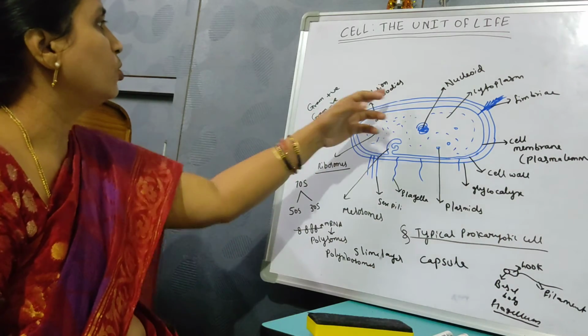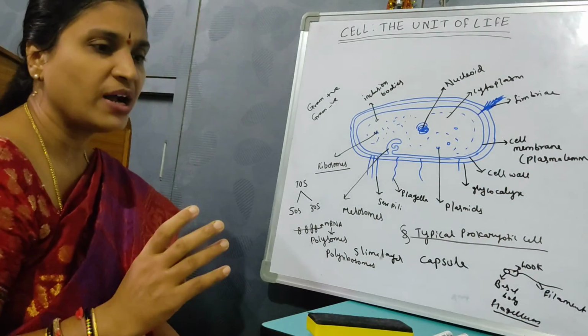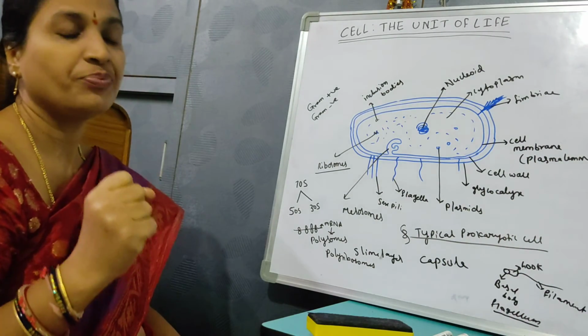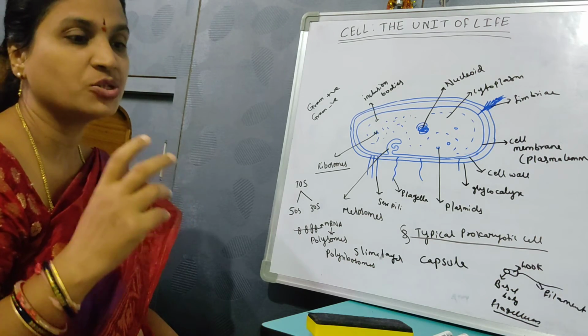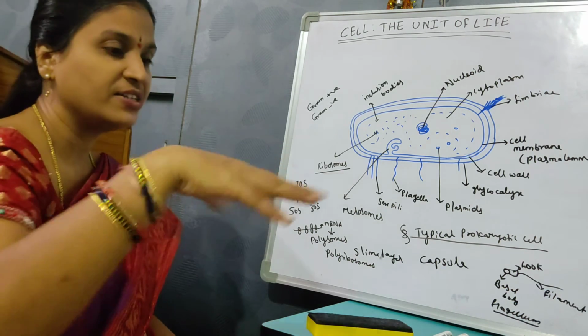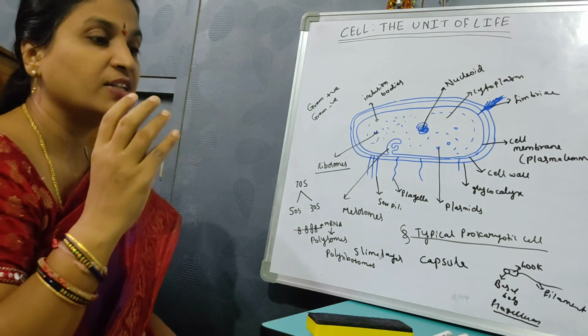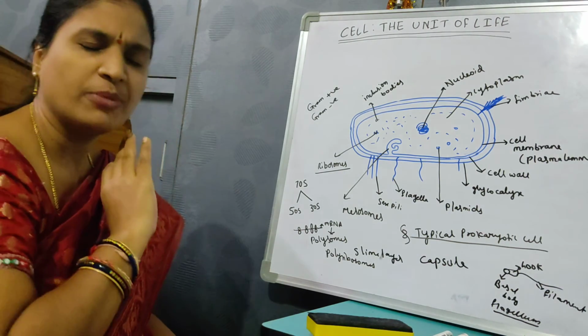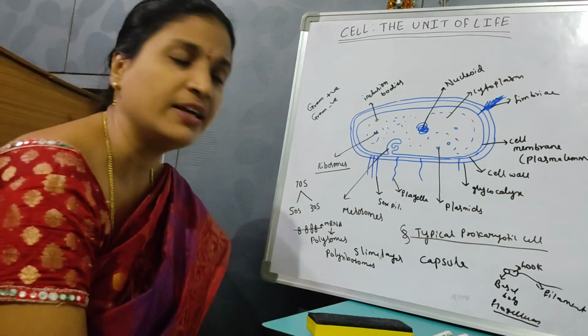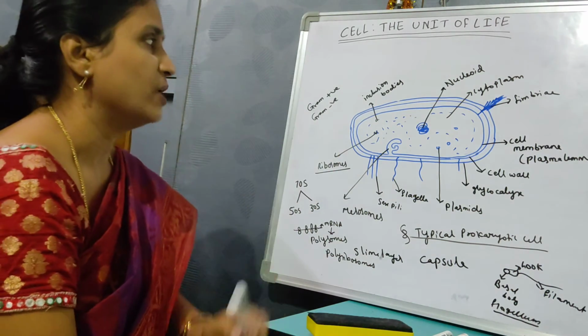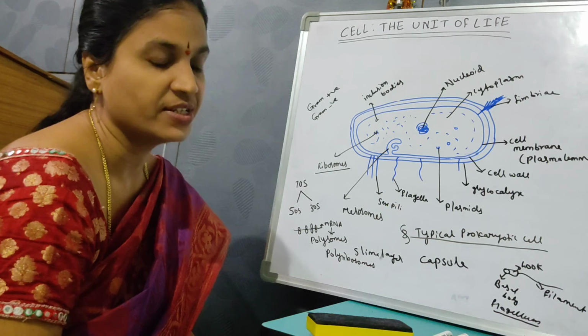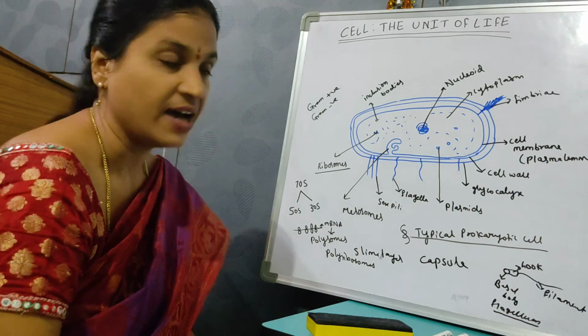Then coming on to the inclusion bodies, the reserve particles are stored in the cytoplasm, and they just lie in the cytoplasm in the form of inclusion bodies. They are not bounded by any membrane. They just lie in the cytoplasm. They store the reserve food materials, like for example phosphate granules,